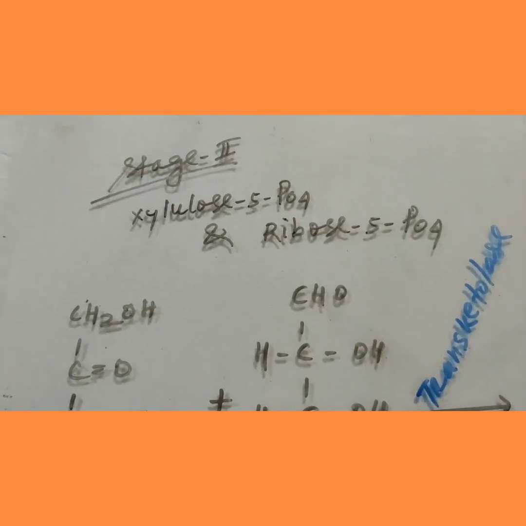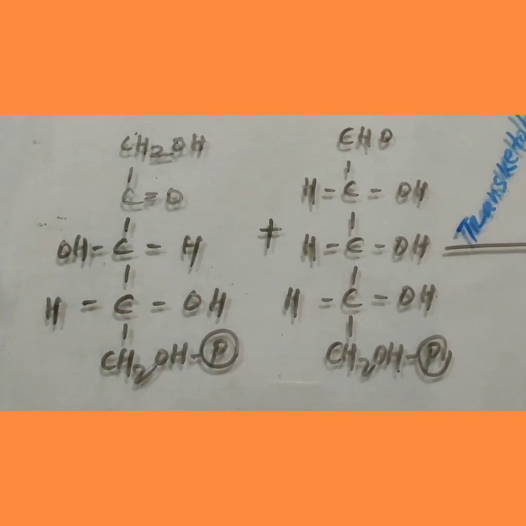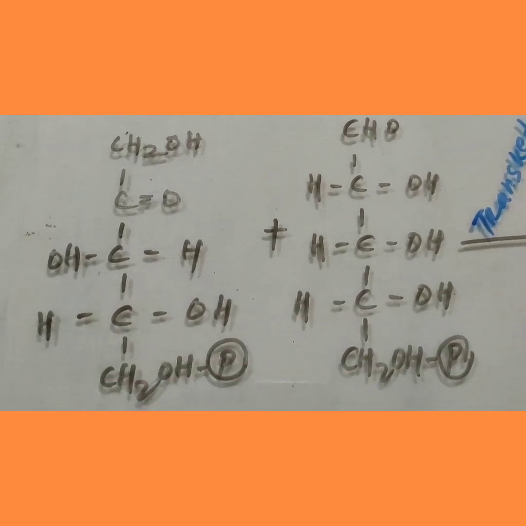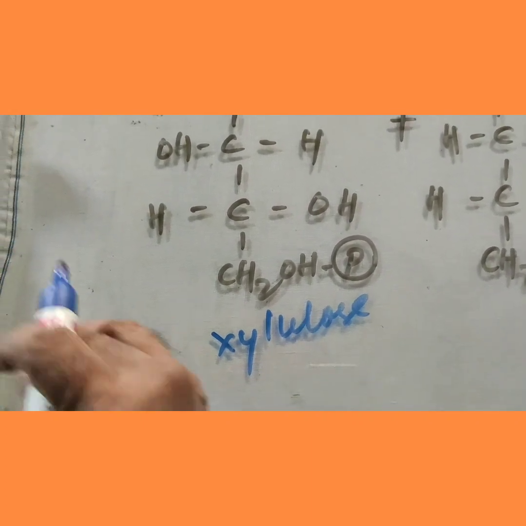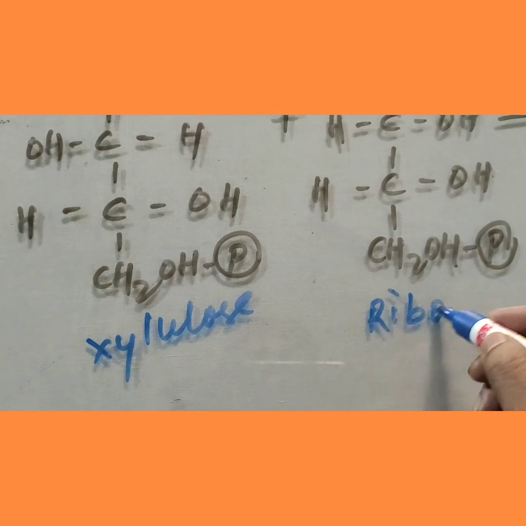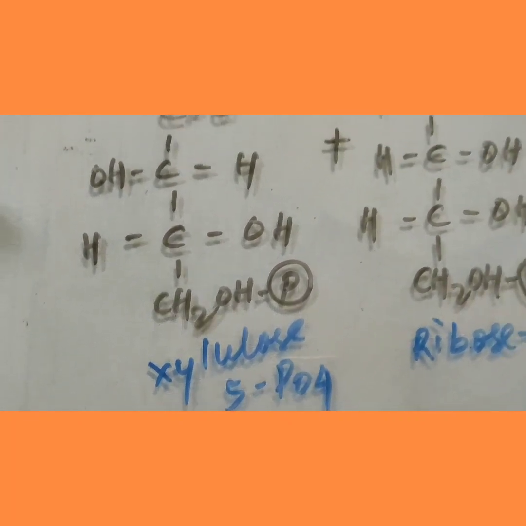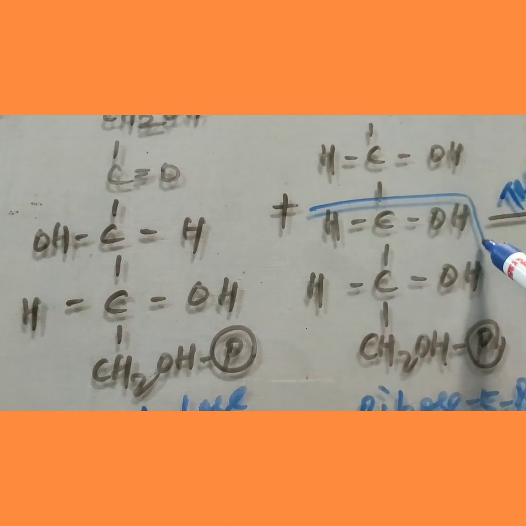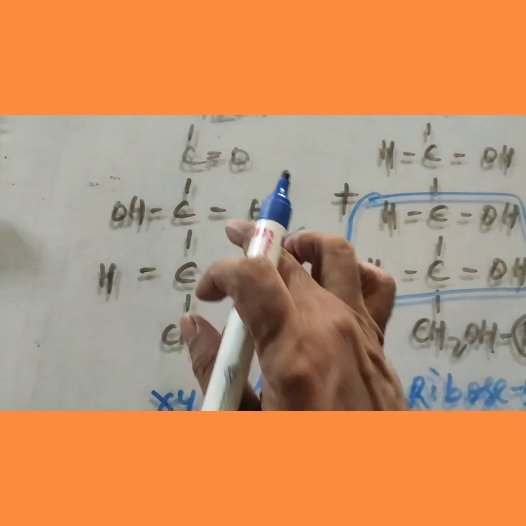Come to stage 2. Here the reactions are not given in the book, but the reactions are very easy. The first step, xylulose 5-phosphate and ribose 5-phosphate react with each other. This is xylulose 5-phosphate. This is ribose 5-phosphate. What happened? During the reaction, you should remember only the middle two carbons have been displaced to it. So it became pseudoheptulose 7-phosphate, and the remaining here, what remains?